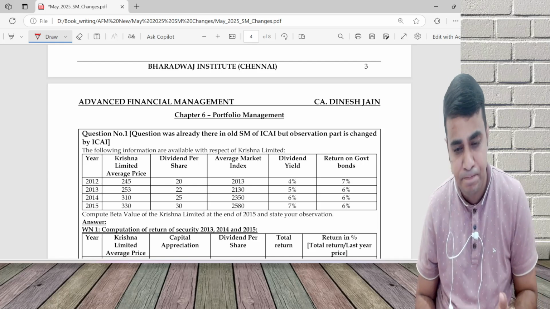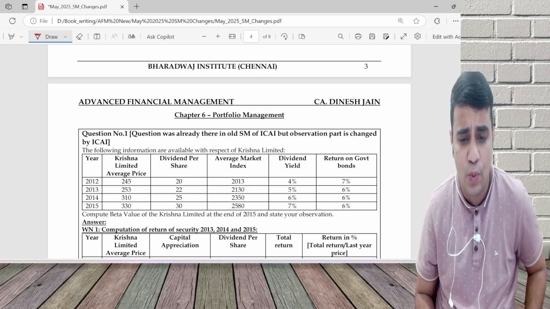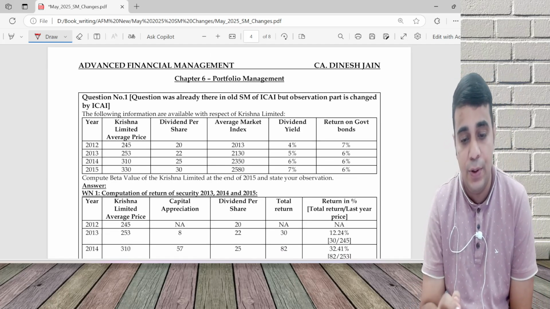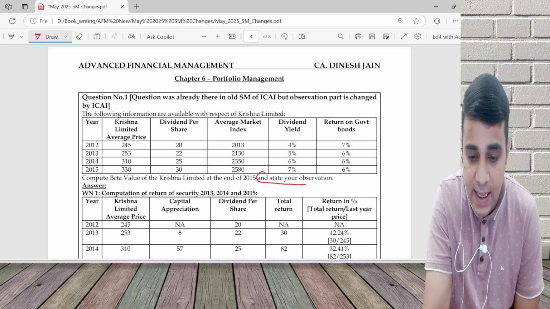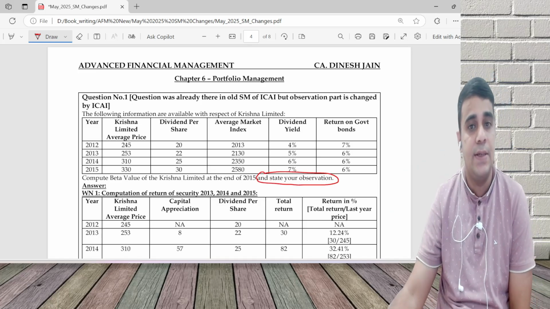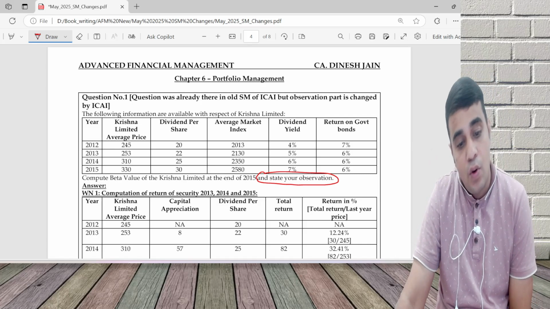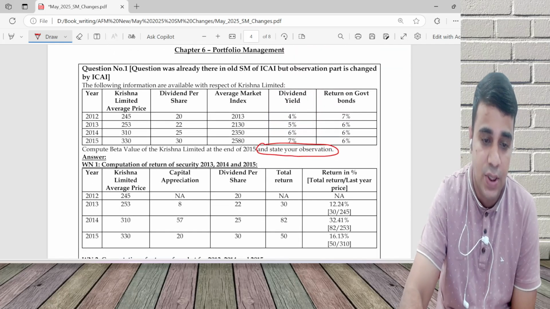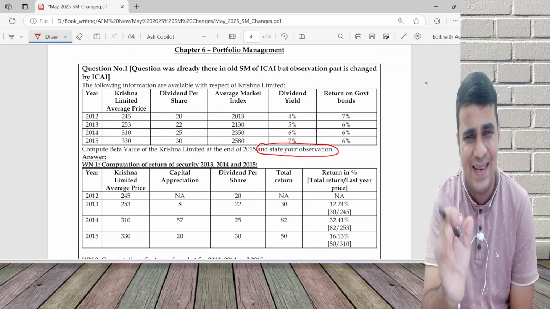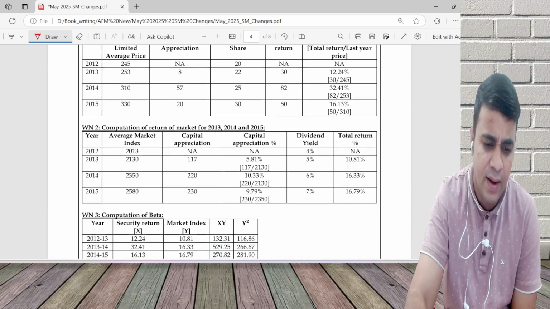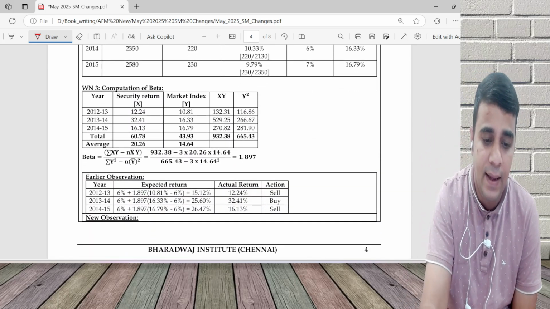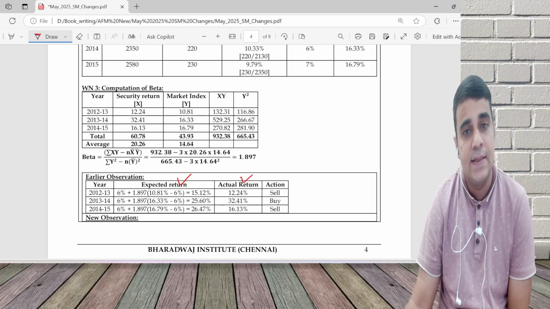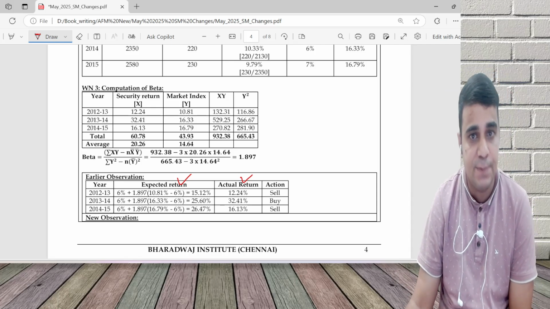In Chapter 6, they made changes in two questions. There was one question which asked us to compute the beta value, and in the end it said state your observation. The question in the ICAI new SM is slightly different; the numbers are slightly different. What we used to do, which was earlier done by ICAI, was compare expected return and actual return and say whether it is a buy or sell.